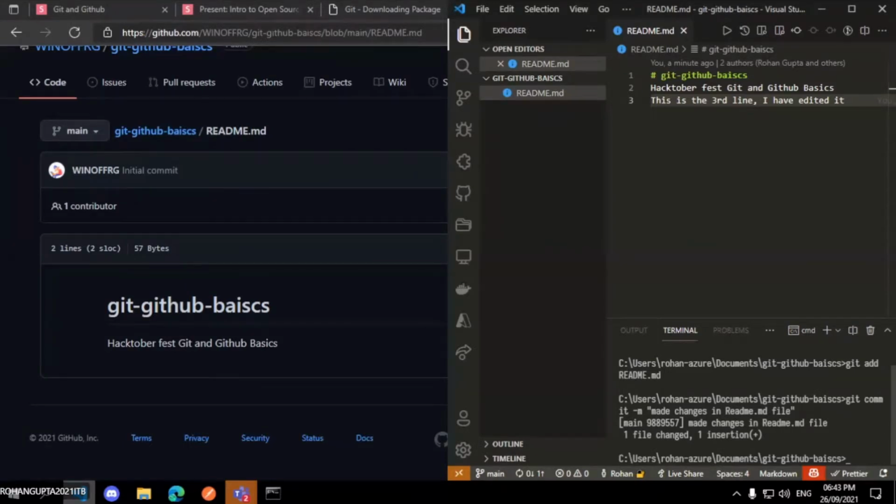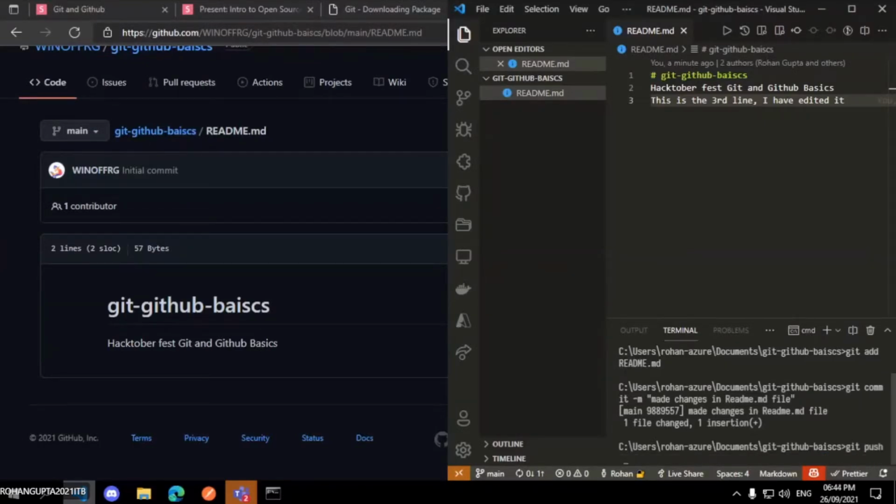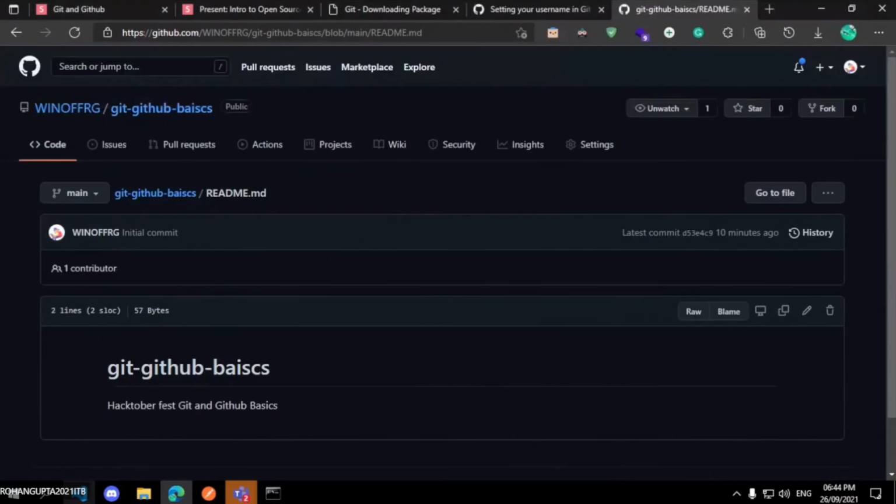So for that I will use a simple command, git push, which means to upload the change. Origin means where we have to push this change, and I will give the name of my branch. I will explain later what a branch is, but for now the branch is the line on which you are working. Here you can see your branch name. By default it is called main. Okay, so here is the main branch.